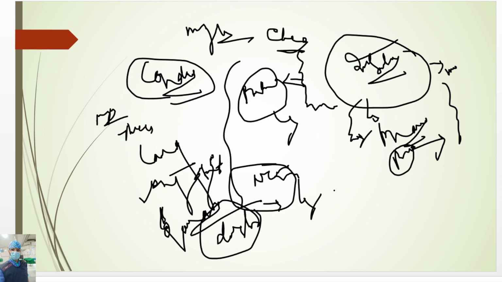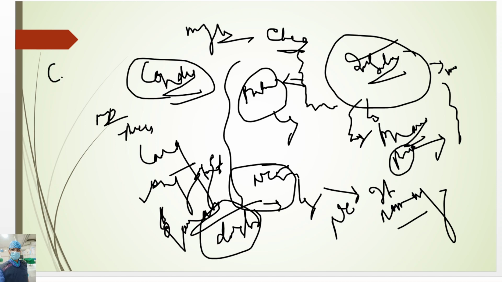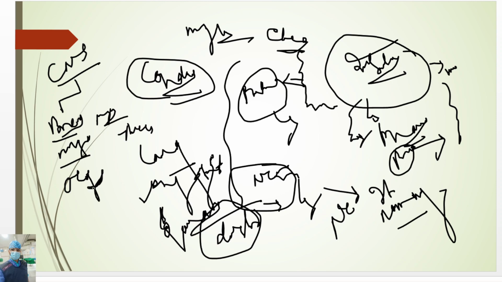If a myelin sheath is absent, it is called a non-myelinated neuron. If the myelin sheath is present, it is called a myelinated neuron. In the CNS, in the brain and spinal cord, the myelin sheath is formed by oligodendrocytes.